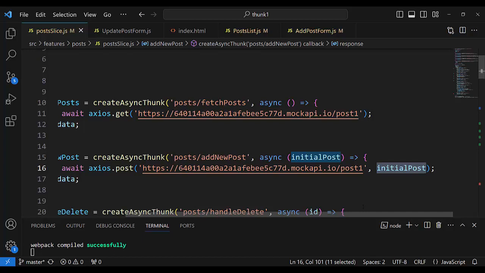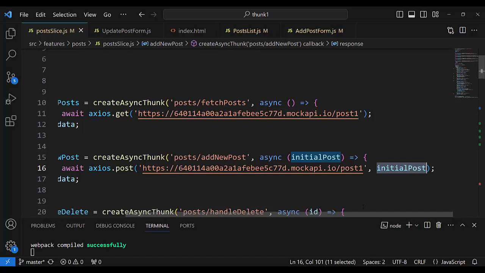It will be the action of the reducer. What to do with that payload? The reducer will do with that payload what the action type says.